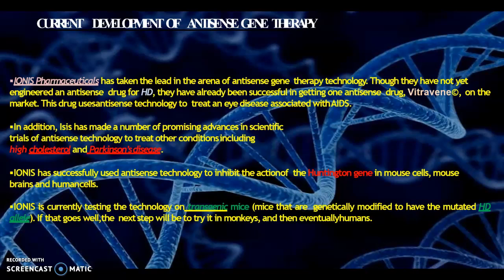And Ionis has successfully used antisense technology to inhibit the action of Huntington's disease in mouse cells, mouse brains and human cells. Ionis is currently testing the technology in transgenic mice, and if that goes well, the next step will be to try it in monkeys, and then eventually they will go for a human trial.